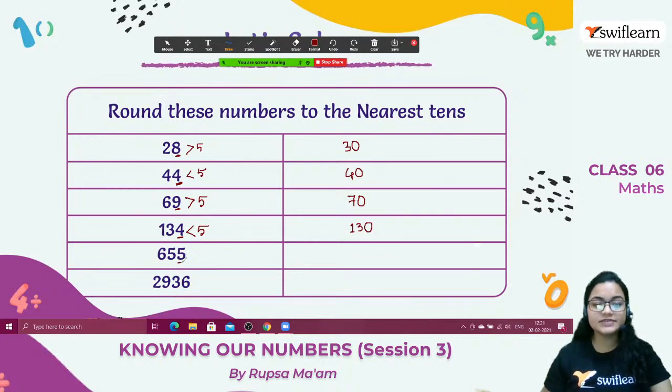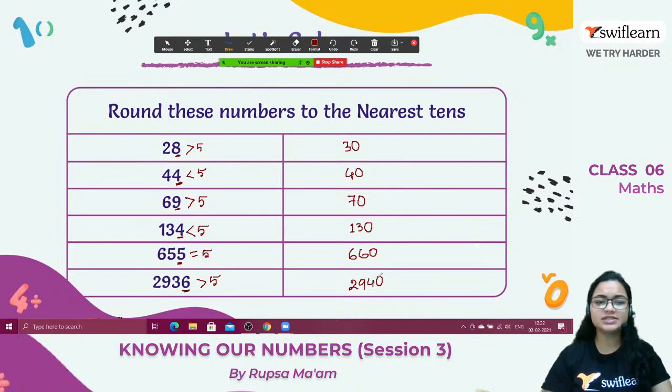This one, see, this is 5 which is equal to 5. But we know if this is also equal to 5, then also in the tens place 1 will be added. So the nearest rounding of number will be 660. And the last one, it's 6, which is greater than 5. So the number will be 2940. Clear? It's so simple, very easy, right?